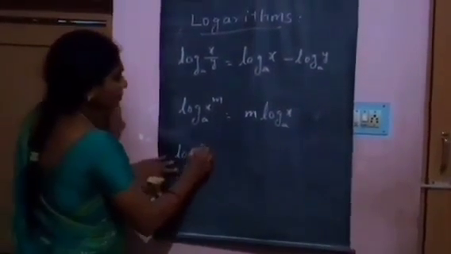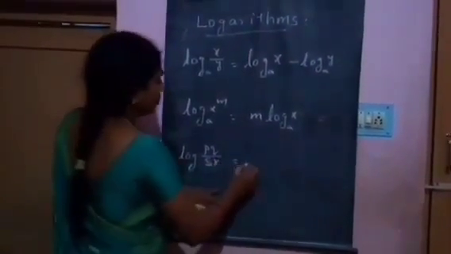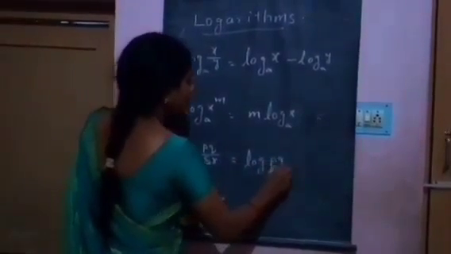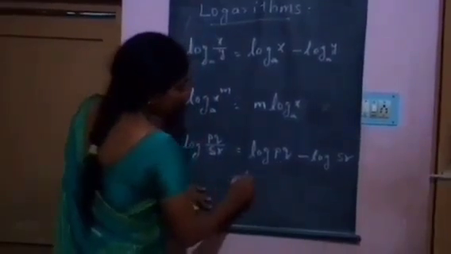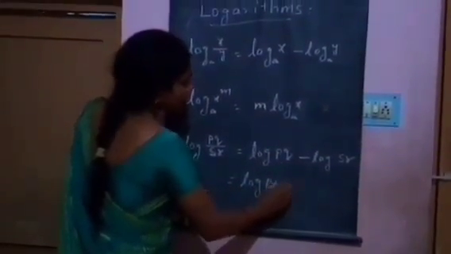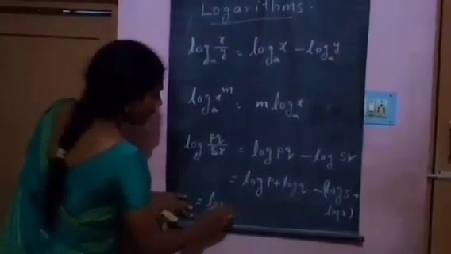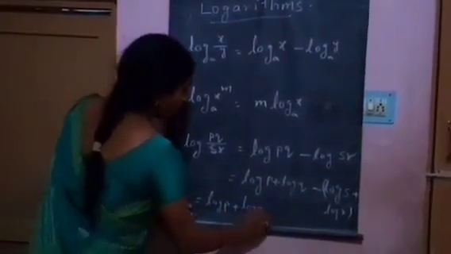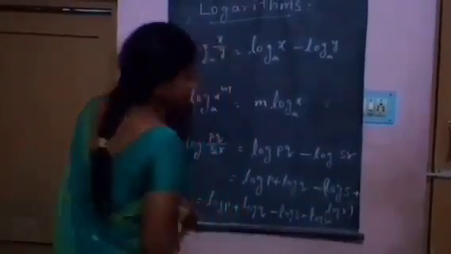Log pq by sr is equal to log pq minus log sr. Log pq means log p plus log q, minus log sr means log s plus log r, that is log p plus log q minus log s minus log r.